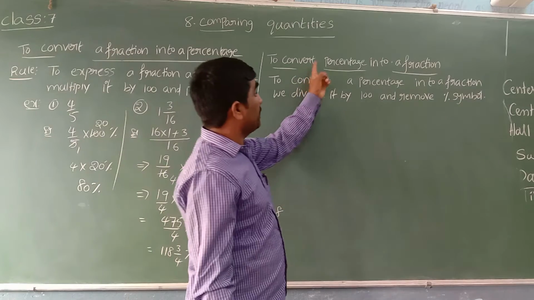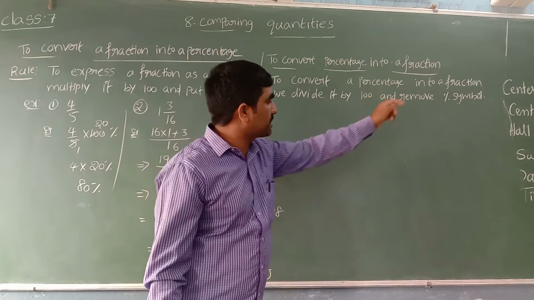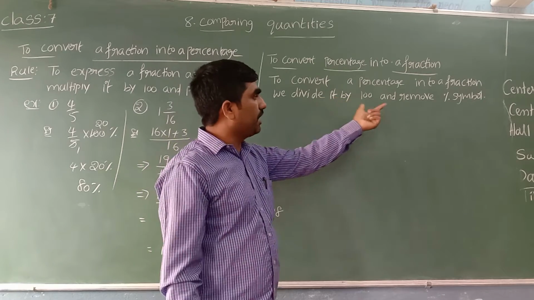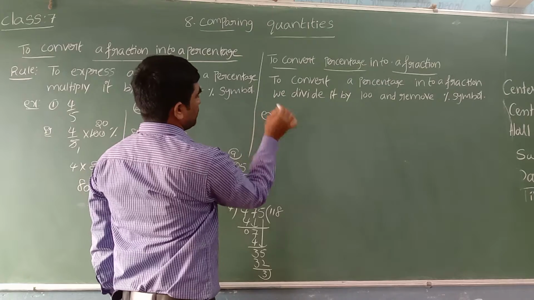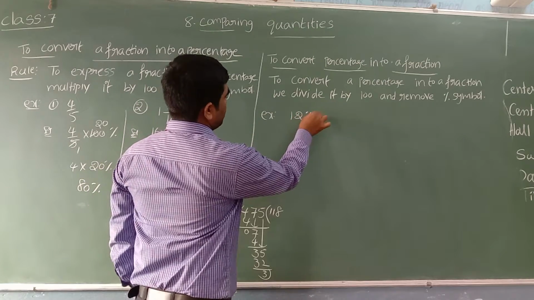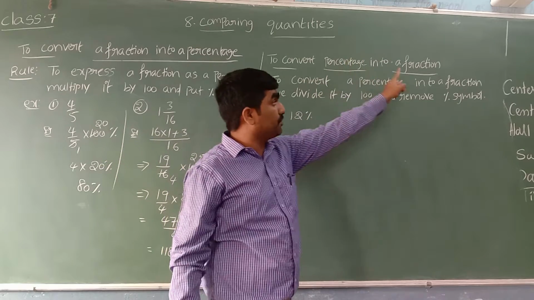Let's see the second one, to convert a percentage into fraction. What they said: convert the percentage into fraction, divide it by 100 and remove the percentage symbol. See one example. 12 percentage. It is in terms of percentage. This I want to express into fraction.